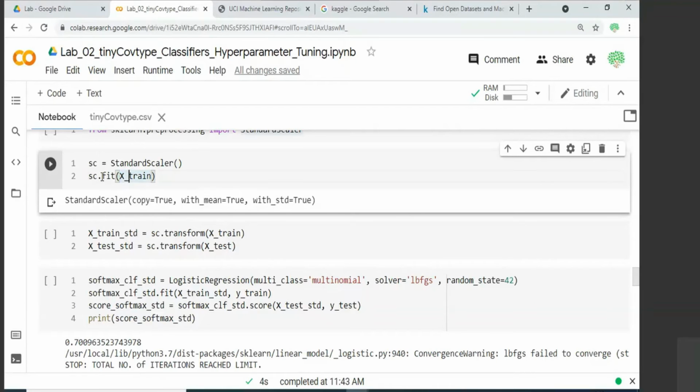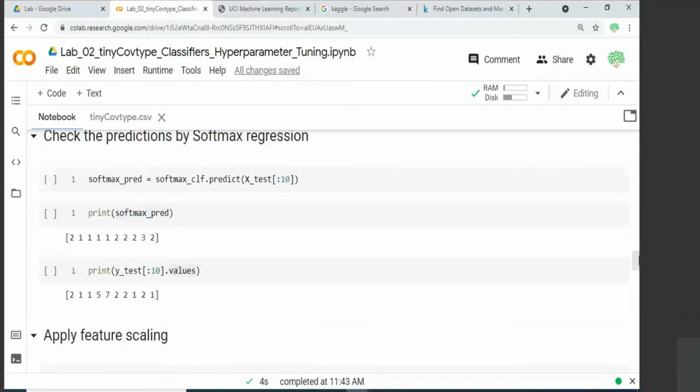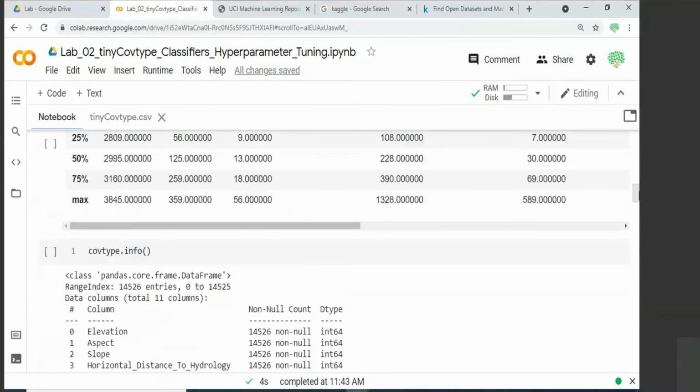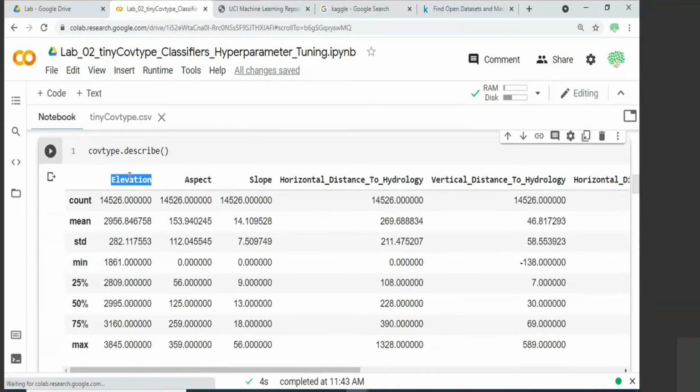And this fit function is estimating the standard deviation and the mean for all the 10 attributes that we have. If you think of it like 10 columns, for the first column, there is a mean and standard deviation. Say, for example, corresponding to the elevation, there is a mean and standard deviation.